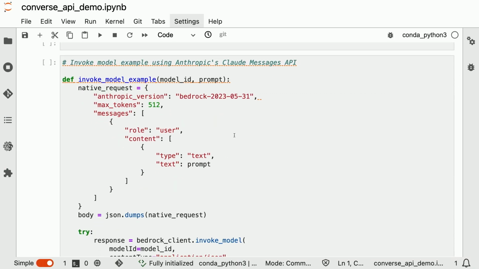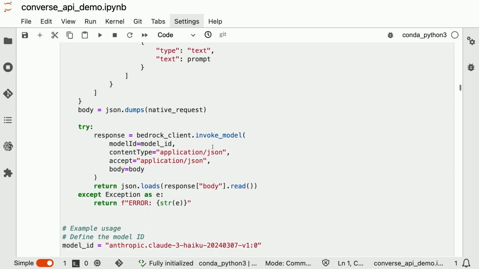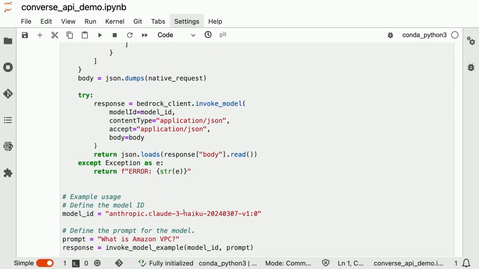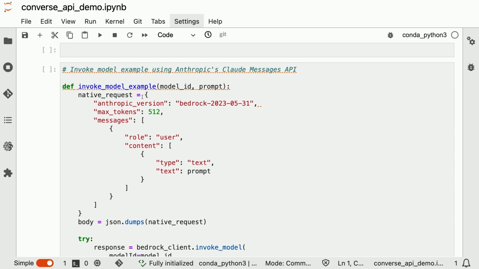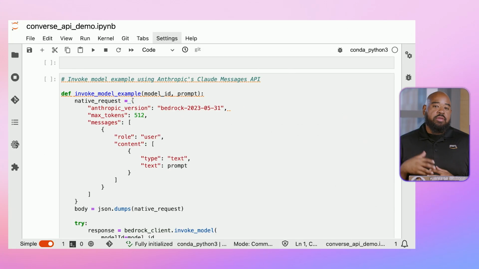Here we have an example of how you would actually structure this. We're going to send a request or a prompt to the Claude 3 Haiku foundation model. But in order to do this, we actually have to structure the request in the form of the native API. So think about this. If you're using Meta Llama 3, you're going to have to structure this for that API. Now, in this example, we're using Claude 3. We have to structure it for that API.